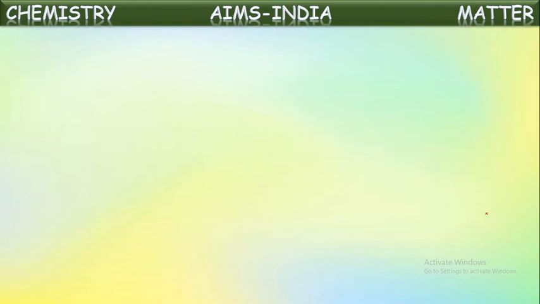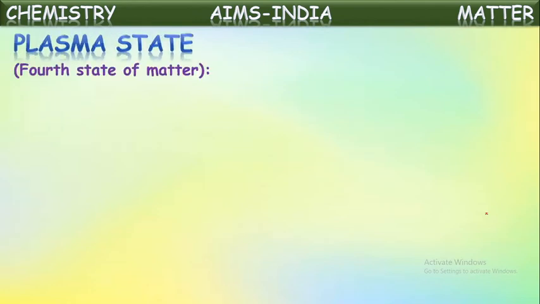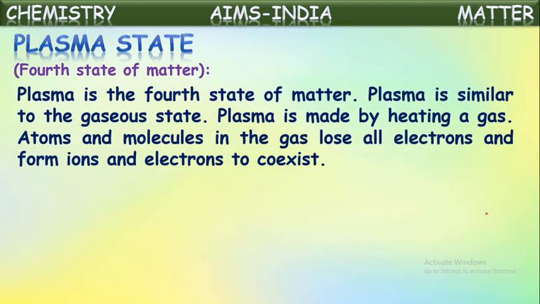Next, the fourth state of matter, that is called plasma state. Plasma is the fourth state of matter. Plasma is similar to the gaseous state. Plasma is made by heating a gas. We know when we heat a solid, it converts into liquid, isn't it?